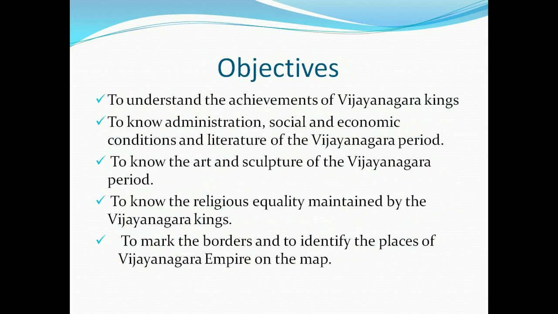Objectives: to understand the achievements of Vijayanagara kings, to know the administration, social and economic conditions and literature of the Vijayanagara period, to know the art and sculpture of the Vijayanagara period, to know the religious equality maintained by the Vijayanagara kings, to mark the borders and to identify the places of the Vijayanagara Empire on the map.